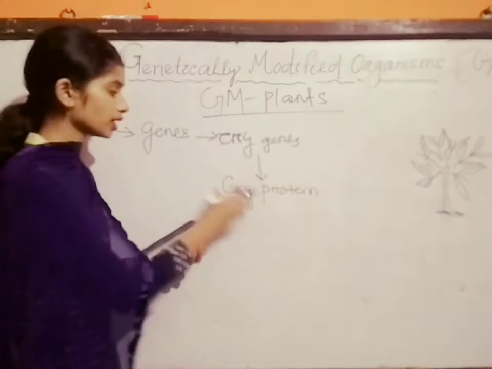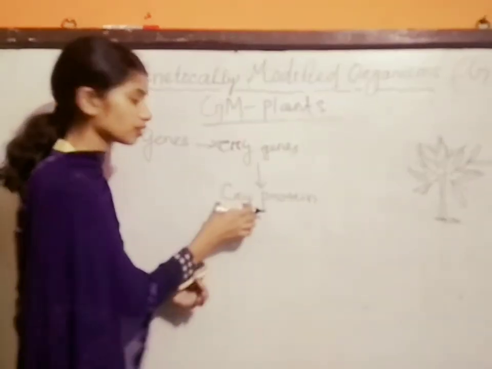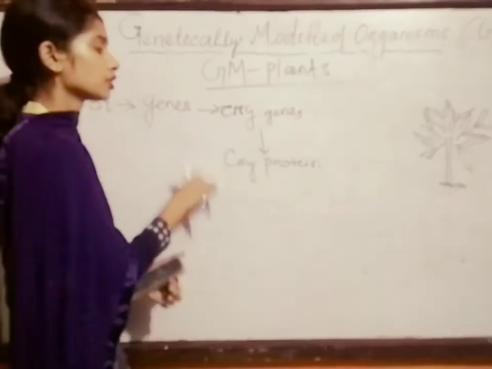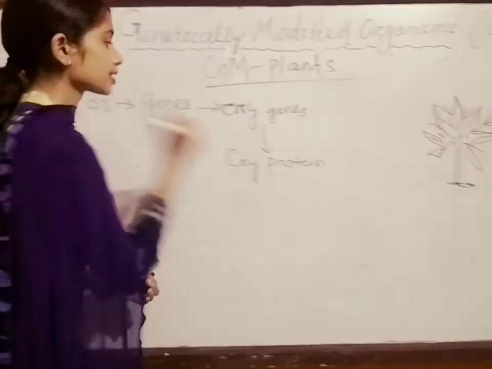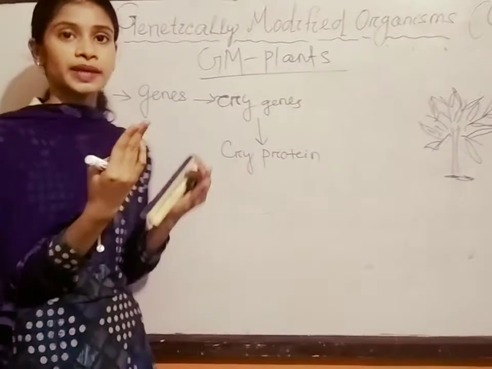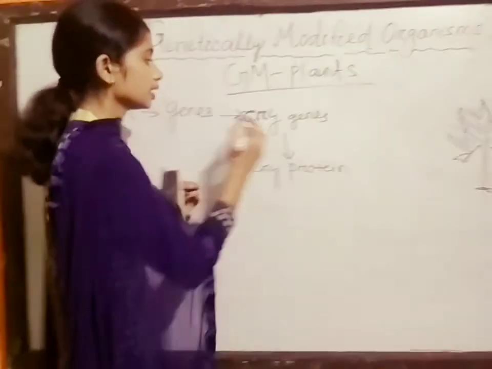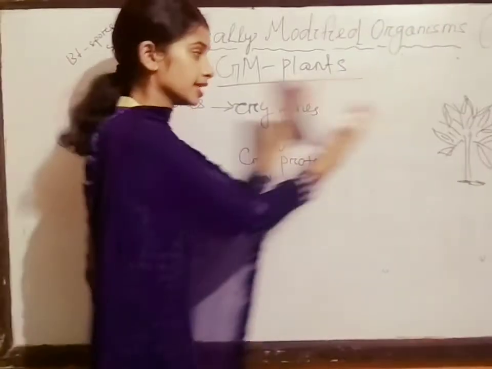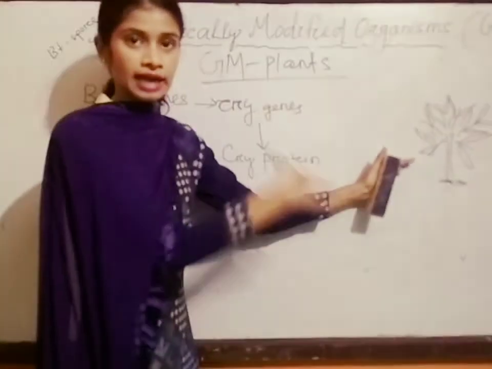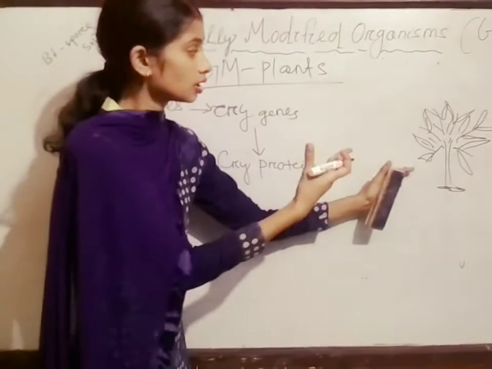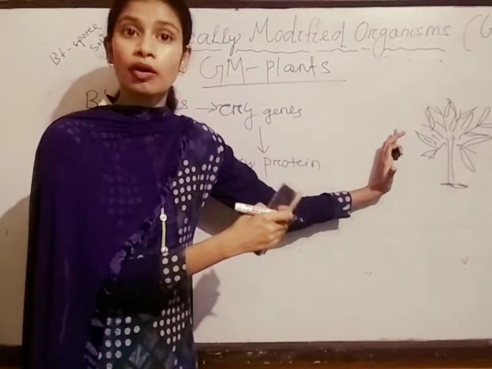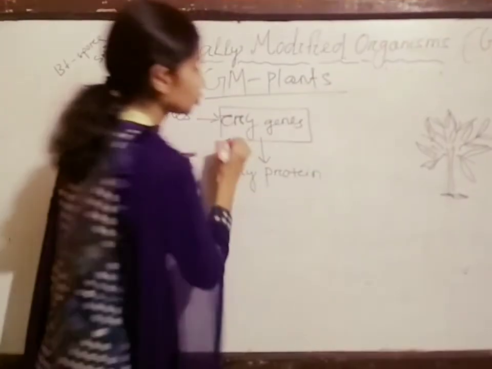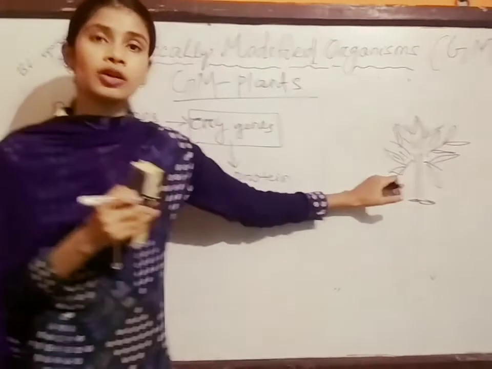We found this Cry protein from the crystal protein, that's why the name is Cry. So this Cry protein will produce the pest resisting power. In this case, we have to add these cry genes inside the plant, so that as a result it will give the pest resisting power. So we have to add or manipulate this cry gene inside the plant.